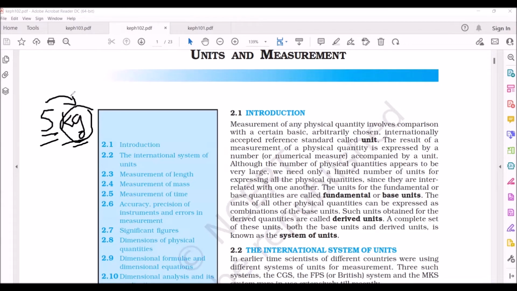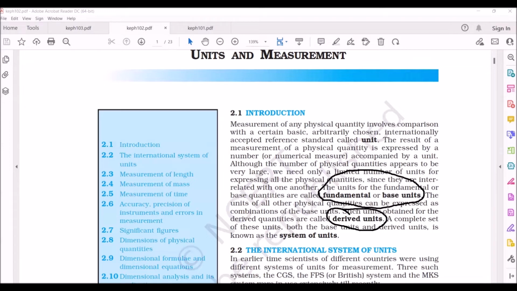We have many physical quantities. It is not possible to remember the units of all physical quantities. In order to avoid this problem, we are classifying the units into 2 categories. The first category we call fundamental or base units. The second category we call derived units.